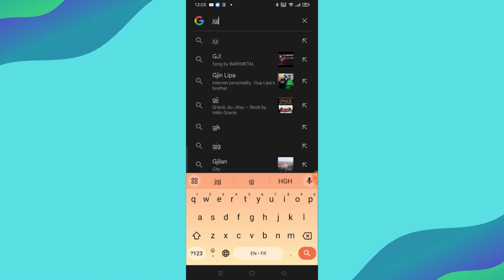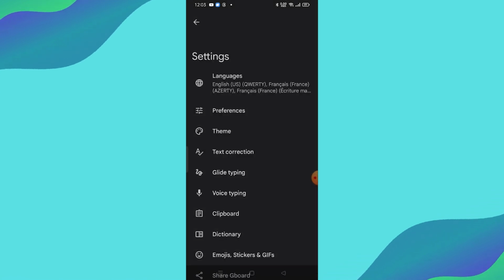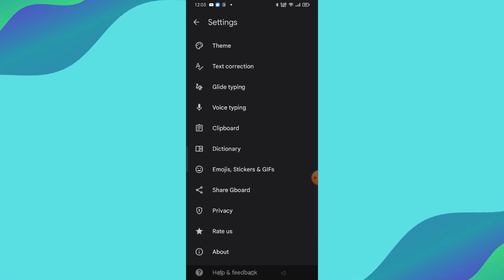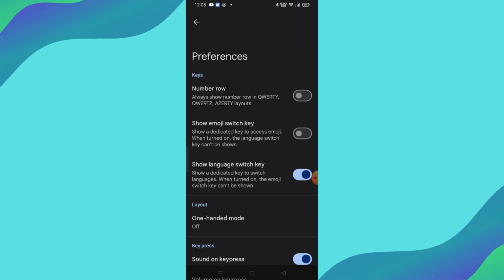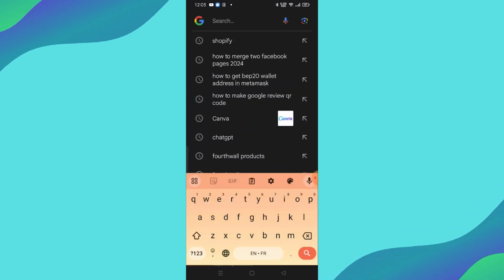Tap the settings icon on your keyboard or go to your device's main settings menu. Navigate to Preferences or Sound and Vibration Settings. Look for the option labeled Keyboard Sound or Keypress Sound. Simply toggle it off. And that's it. Your keyboard should now be quiet.